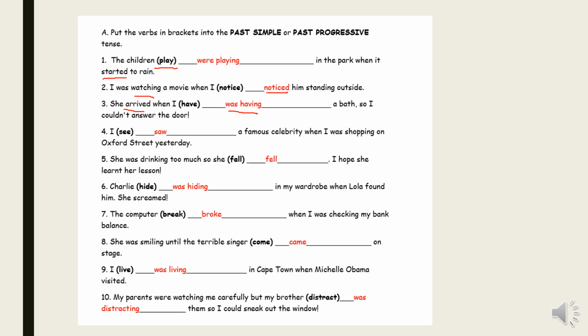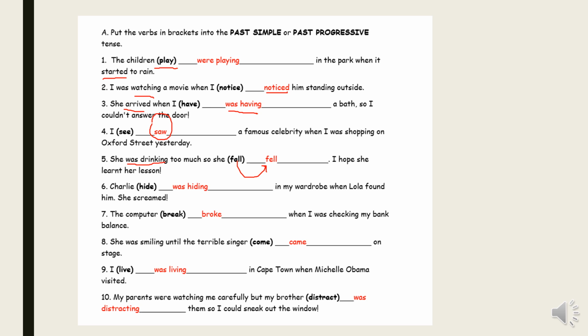I see a famous celebrity when I was shopping on Oxford Street yesterday. We use the past simple here because see is a stative verb and we cannot use it with ing. She was drinking too much, so she fell. I hope she learned her lesson. So she was drinking, she was doing something, and then another action interrupted. So the action that interrupted is written in the past simple tense.